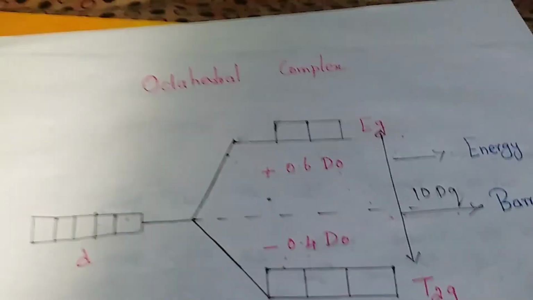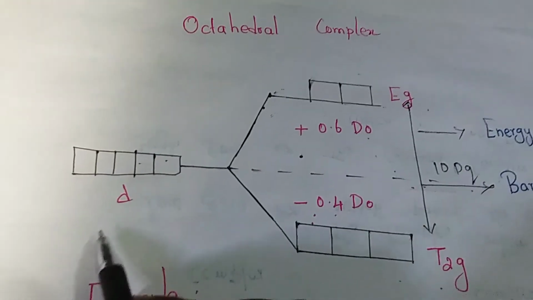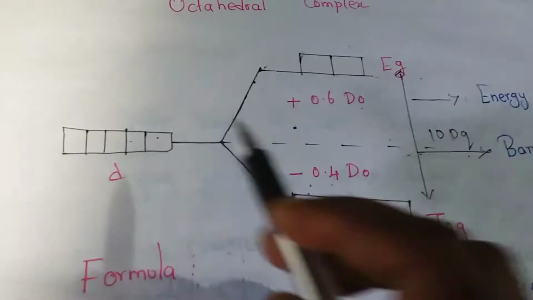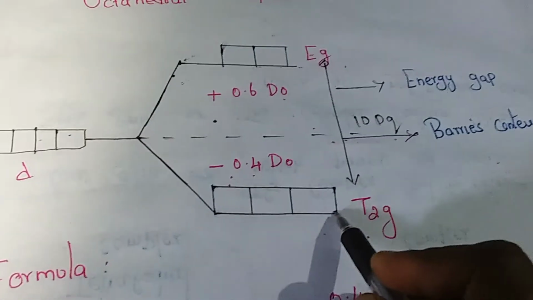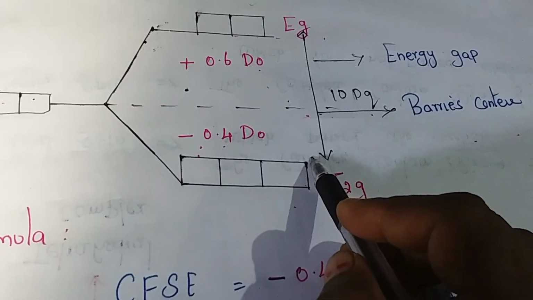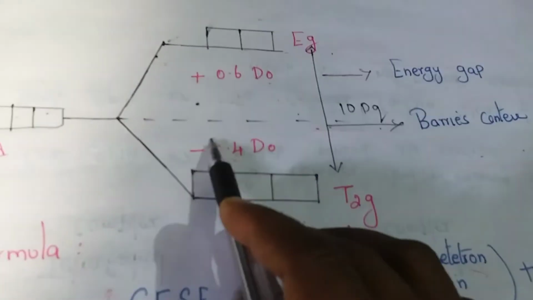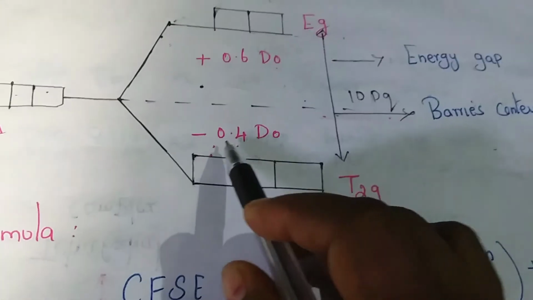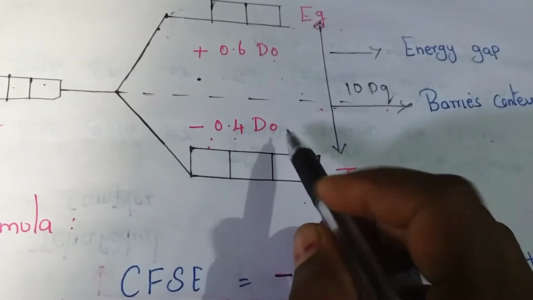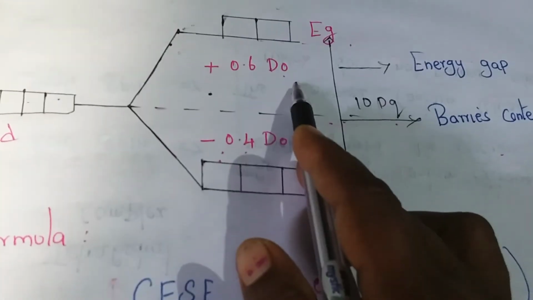Next we go to the octahedral complex. First of all you write the complex structure. I am writing the d orbital, t2g and eg. This is the barycenter and energy gap. This is the center of 10 Dq, and t2g is minus 0.4 delta-o and eg is plus 0.6 delta-o.